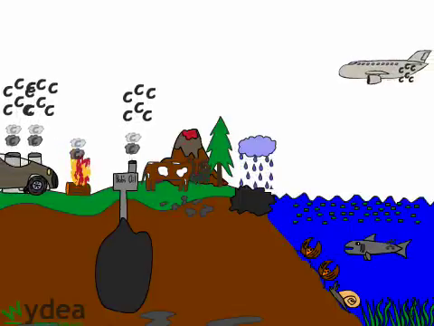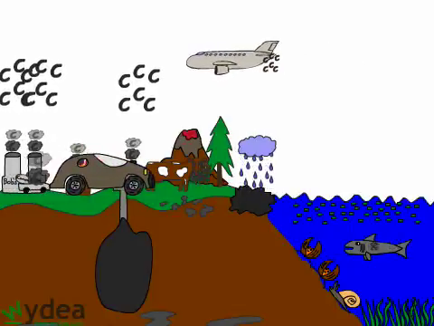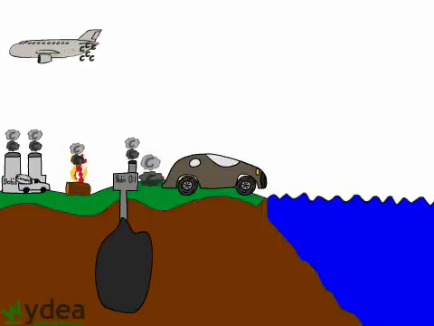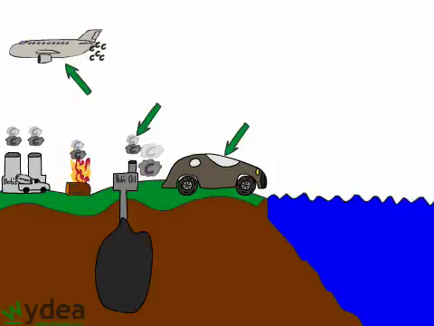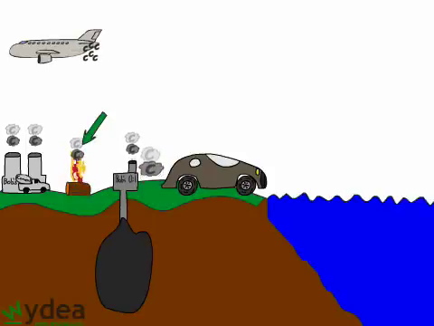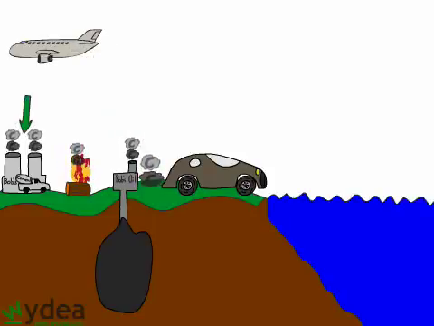What's unfortunate is that recent scientific evidence indicates that humans have upset the carbon cycle, leaving more carbon dioxide and other greenhouse gases in the atmosphere. Burning fossil fuels such as oil and natural gas, burning biomass such as ethanol and wood, creating cement and releasing other chemicals into the atmosphere is upsetting the natural flow of carbon.